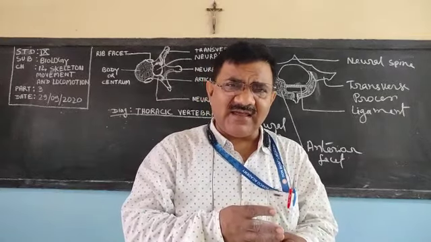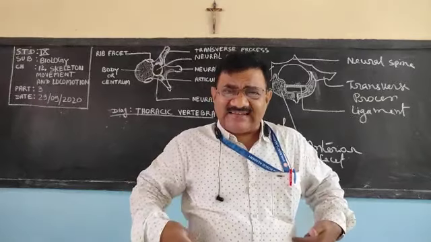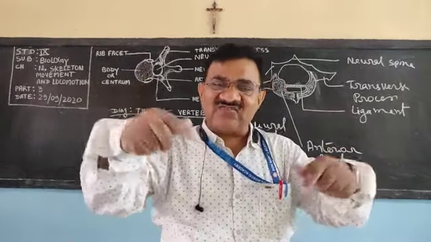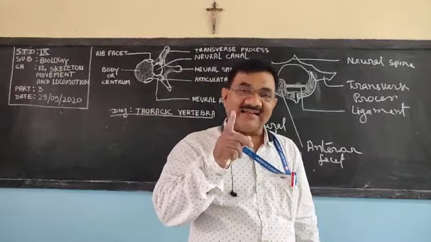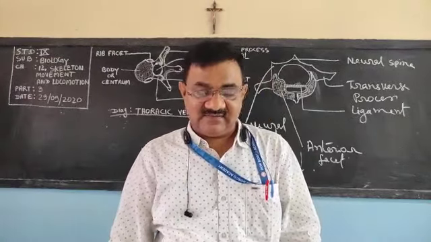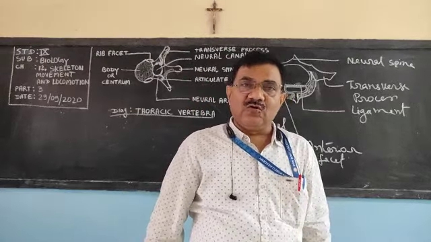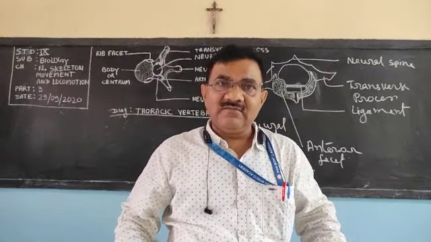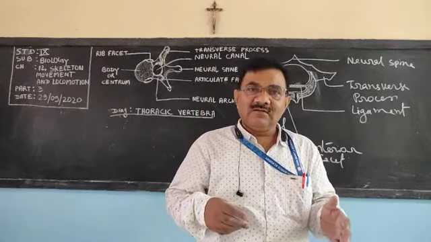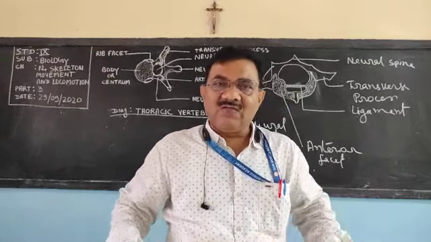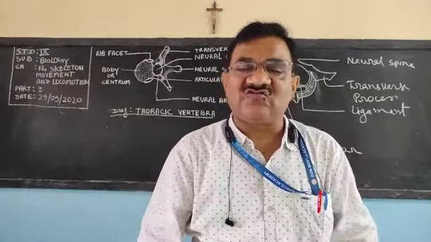And what about 8, 9, 10? They are attached to the 7th one. And how are they attached? They are attached by hyaline cartilage. And the last 2 bones, 11 and 12, are not attached to the breastbone.